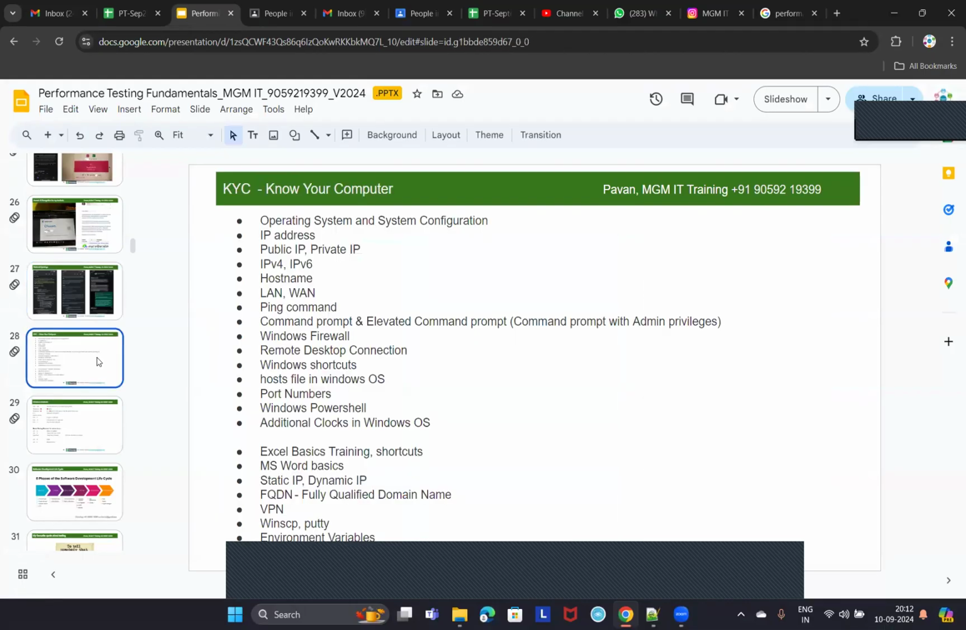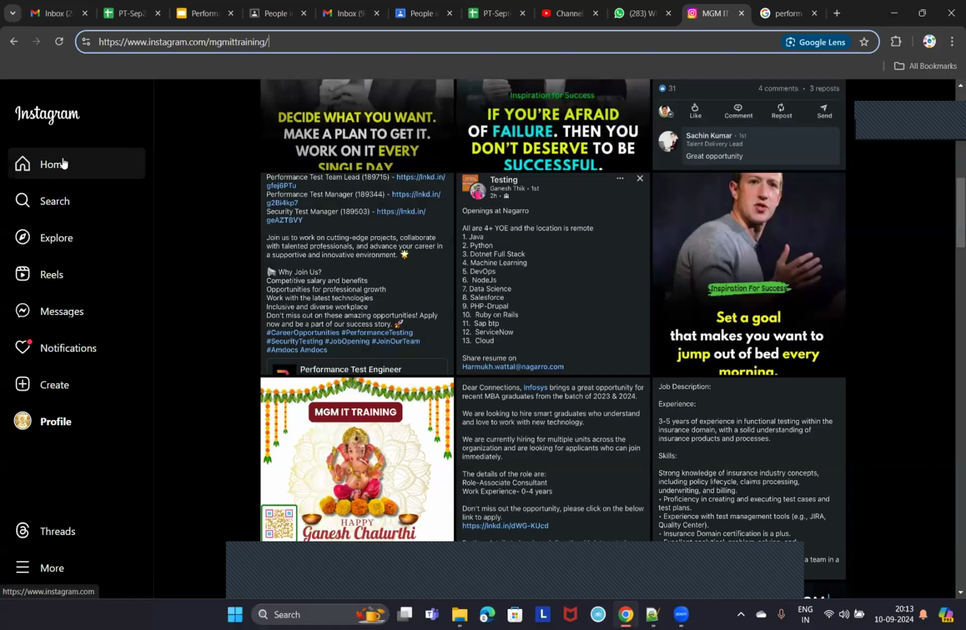Okay. So now let's start the performance testing fundamental concepts. As we discussed yesterday, the first 2 weeks will be dedicated to performance testing fundamental concepts, because most of the people are from a non-computers background. In most of our batches, most of the people from a non-computers background choose performance testing as their career, because this is a low-coding and no-coding and high-package IT career, right?